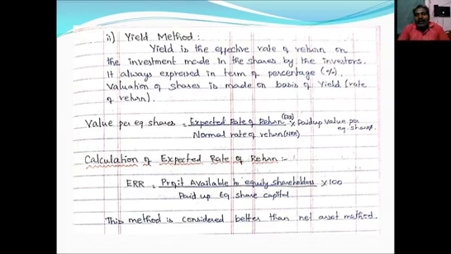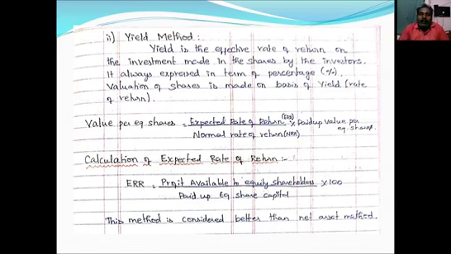That means ERR divided by NRR into paid up value per equity share. This is the formula for calculation of value per equity share under yield method. So how to calculate expected rate of return? We already know now what is normal rate of return. Generally, the similar type of business earned in the market that is called as normal rate of return. But we don't know what is expected rate of return, how it should be calculated, right?